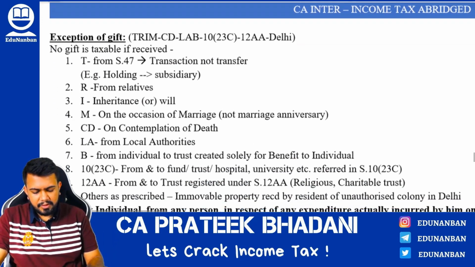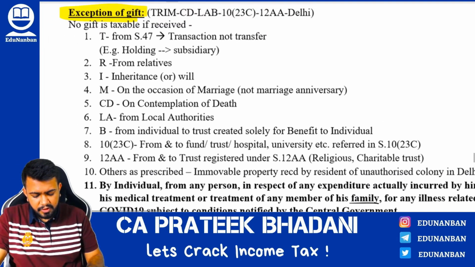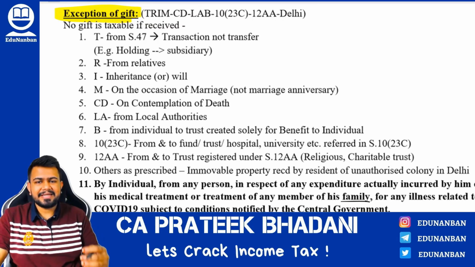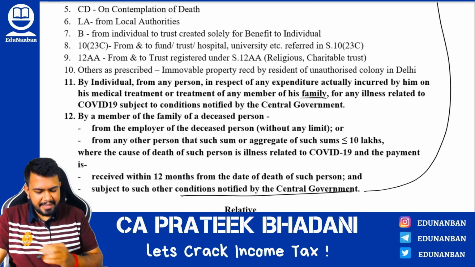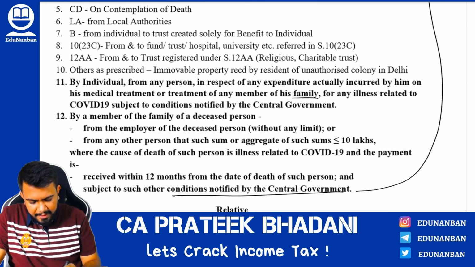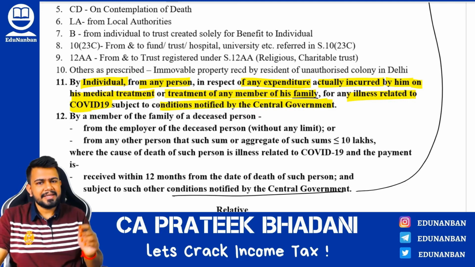Fine. Now also, there is an amendment in the exceptions to gift. First we learnt many exceptions where this section, that is 56(2)(x), will not apply and the entire amount or asset that is received will be exempt from tax or will not be taxable. Now here two more points are added. Point number 1: if the amount or asset is received by an individual from any person in respect of any expenditure actually incurred by him on his medical treatment or treatment of any member of family for illness related to COVID-19, subject to conditions notified by the central government.